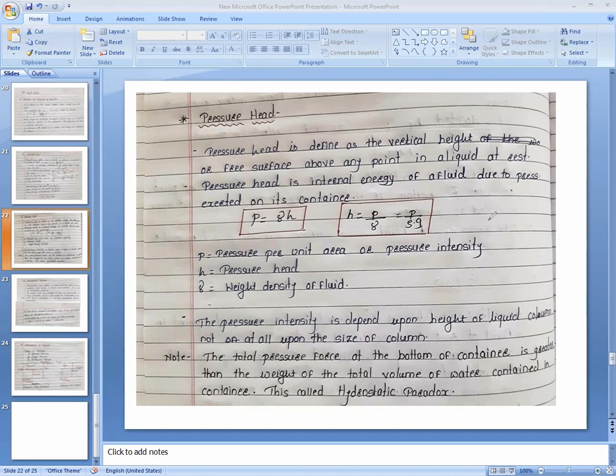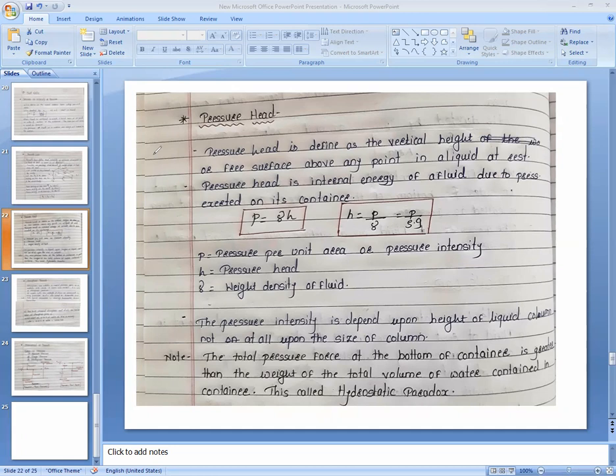We only require the value of the area. Then Pascal's law explains that the pressure intensity in all directions on a body which is submerged in a static fluid is equal. So from the x, y, and z directions, the intensity of a pressure is equal.